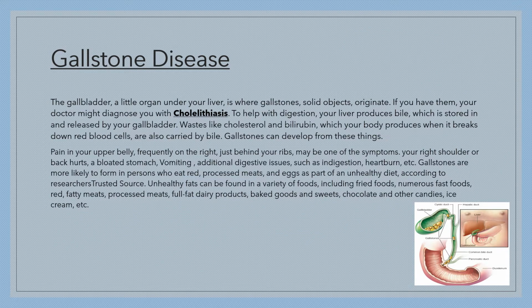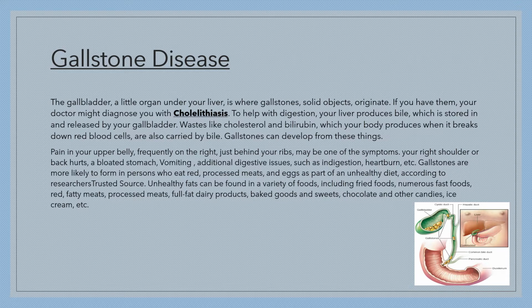Now let's talk about gallstone disease and the gallbladder. It's a little organ under your liver where the gallstone solid objects originate. If you have them, your doctor might diagnose you with cholelithiasis. To help with digestion, your liver produces bile, which is stored in and released by your gallbladder. Waste like cholesterol and bilirubin, which your body produces when it breaks down red blood cells, are also carried by bile. Gallstones can develop from these things.